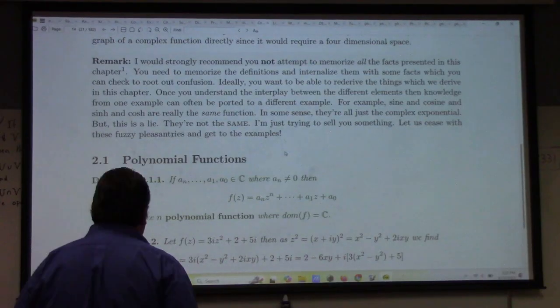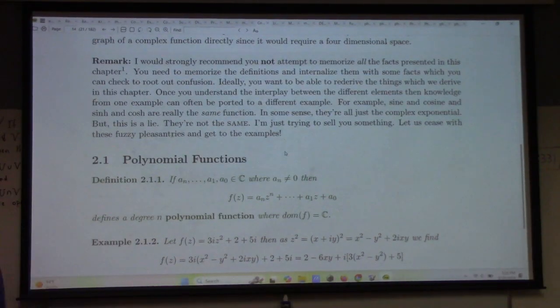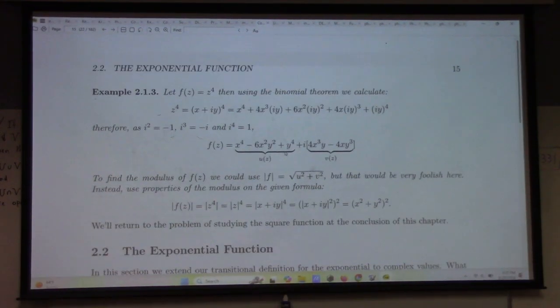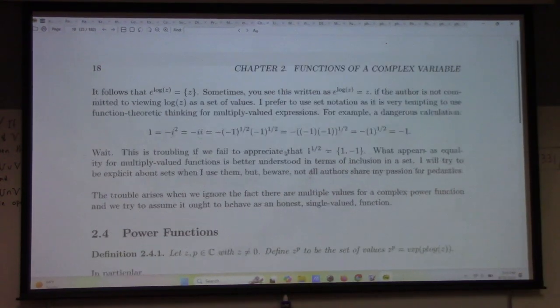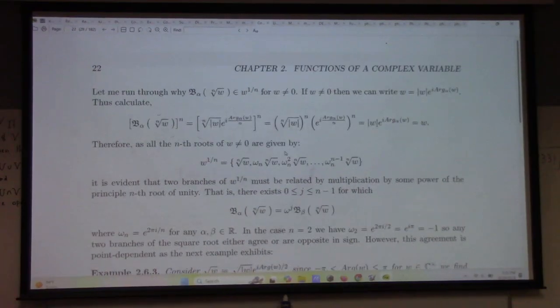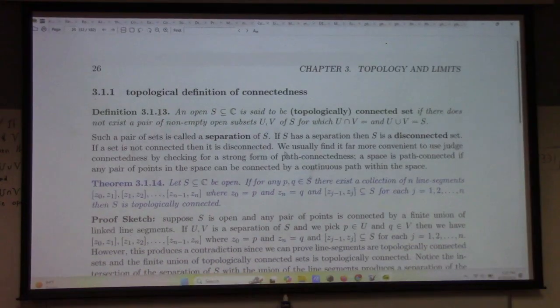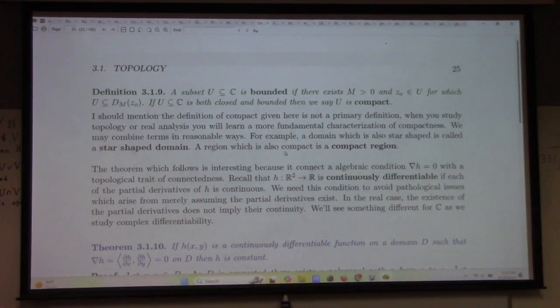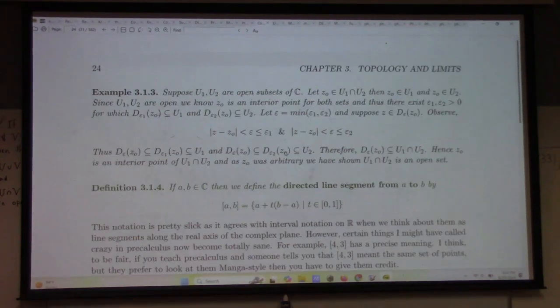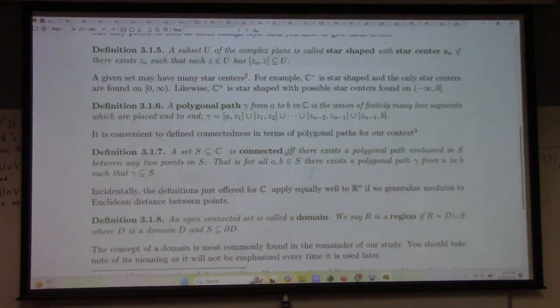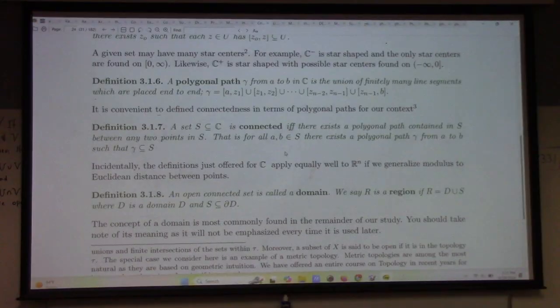So what I want to tell you in brief is how do we do limits and all that. I've been telling you, of course, about the basic notions of topology, and I think we covered pretty much all the terms here. I think I got them all. We just got to here.